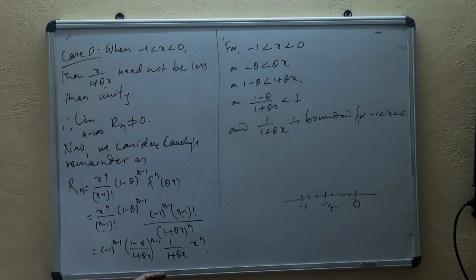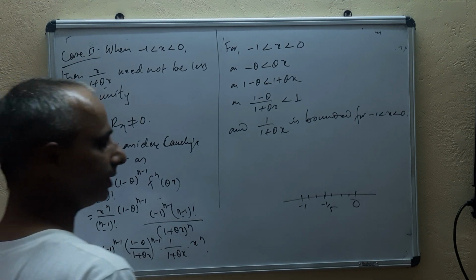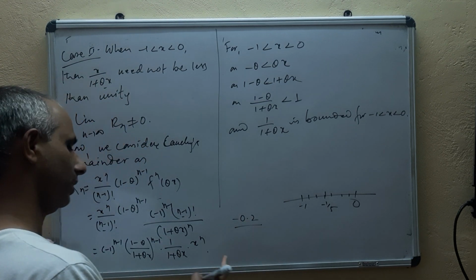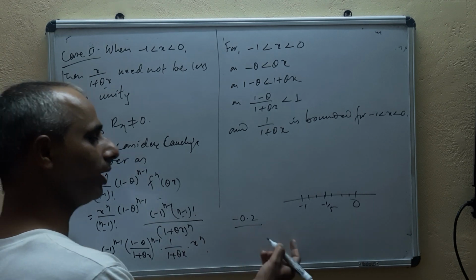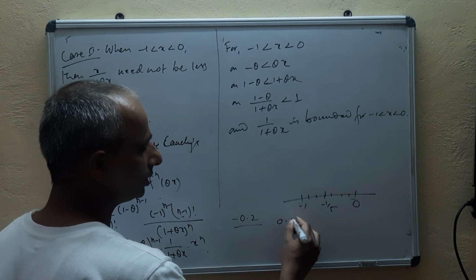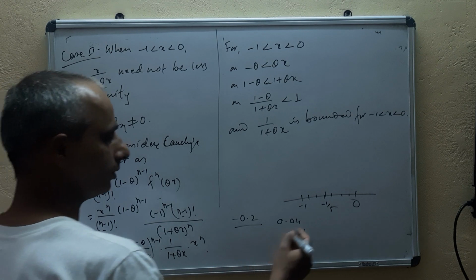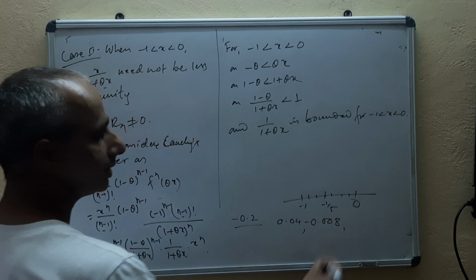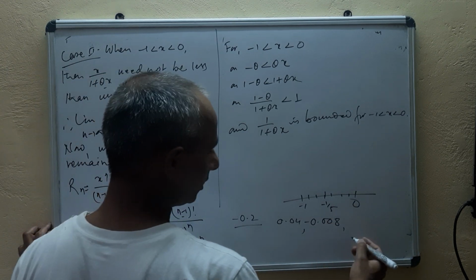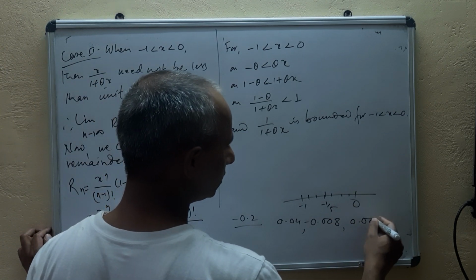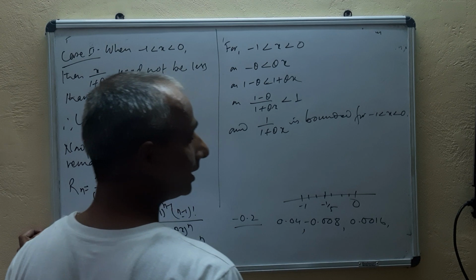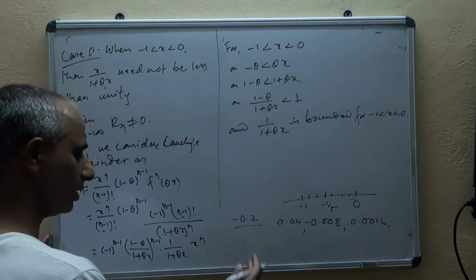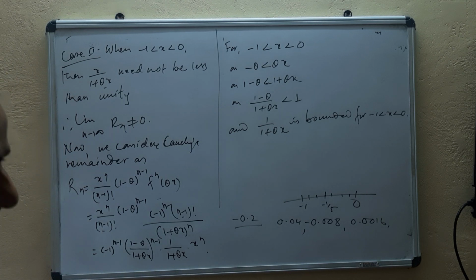Suppose I choose a number that is minus 1 by 5, that means minus 0.2, isn't it? Then if you go on increasing its power, square gives 0.04, cube gives minus 0.008, negativity will come, isn't it? And then power 4 gives 0.0016, positive, isn't it? And you go on doing like this. So you will get some terms positive, some negative, alternately.